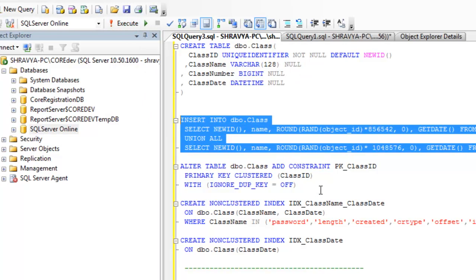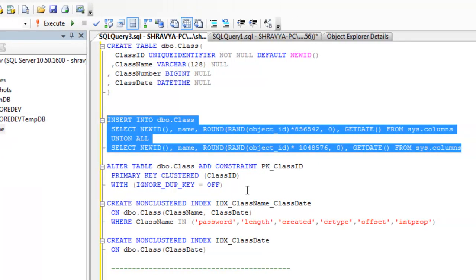Now especially what we are doing here is we are going to make a corrupted page on a non-clustered index. Why are we doing this? When the page is corrupted on a particular index, we have to drop and recreate the index. But in a scenario where the page is corrupted at the database level, we have to try to fix the page, and if that doesn't work, we have to restore the most recent backup.